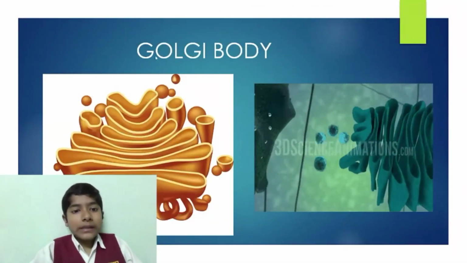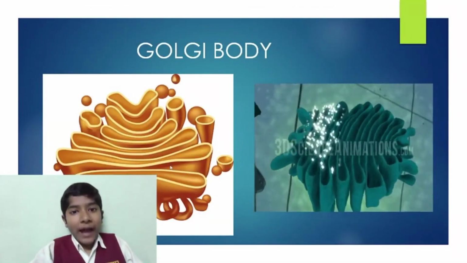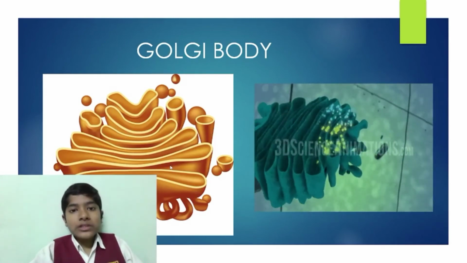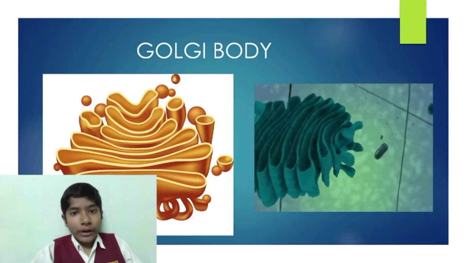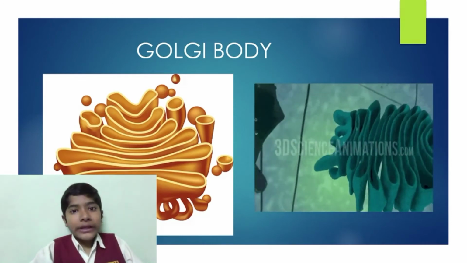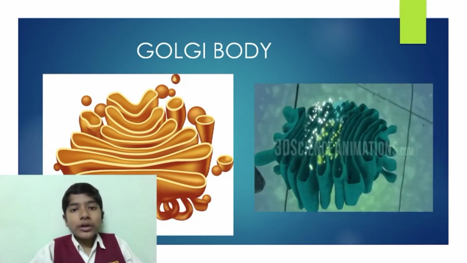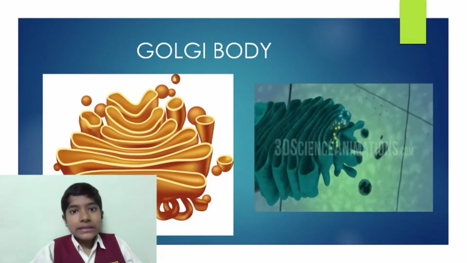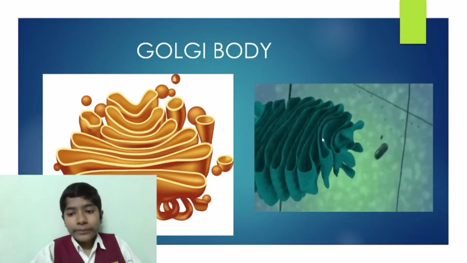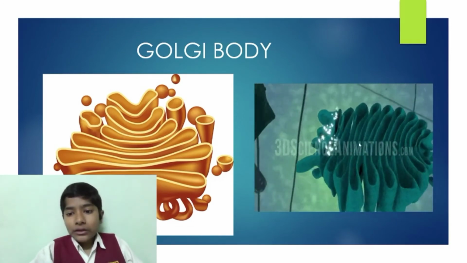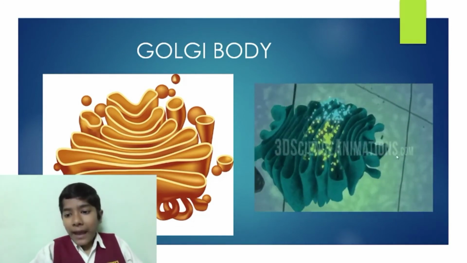Now we will discuss about the Golgi body. The fats, proteins and lipids which are manufactured in the endoplasmic reticulum is sent to the Golgi body. The function of the Golgi body is to pack them and distribute it to all the cell organelles equally. Here we have a small animation video about the Golgi body. The fats, lipids enter into the Golgi body and they get packed and released.